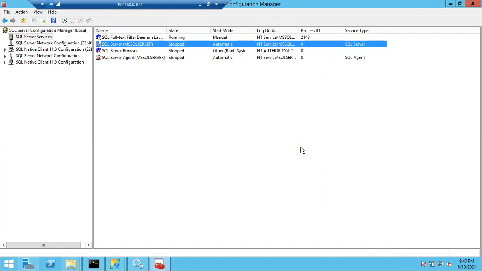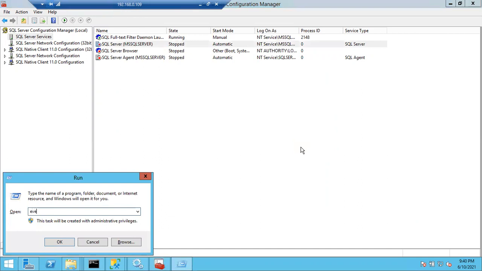As the SQL Server service is not running, you cannot access the SQL Server error log now. In case you could access the SQL Server error log, you could check what the error is. But in this case, you cannot access it. Now the only other way is the Event Viewer.